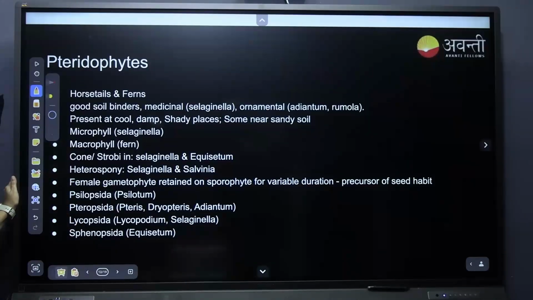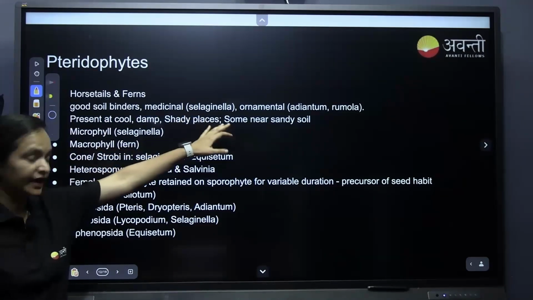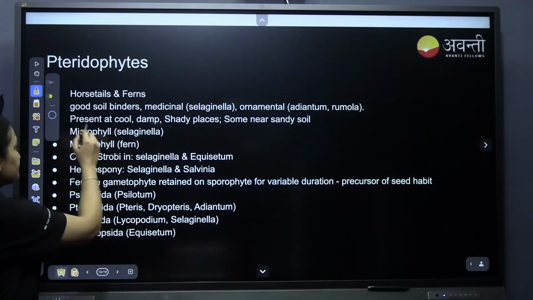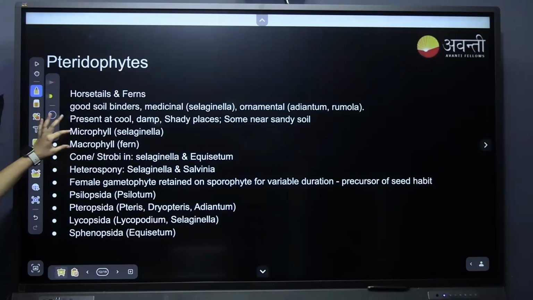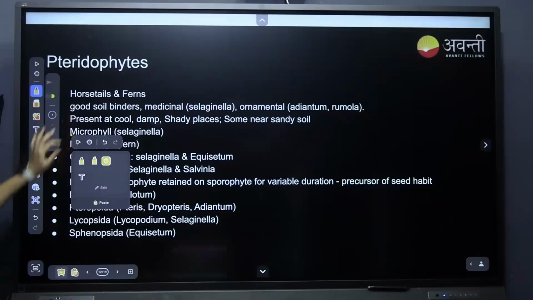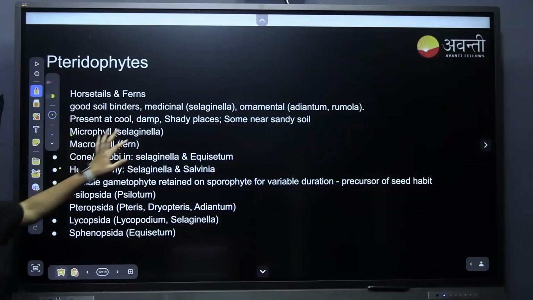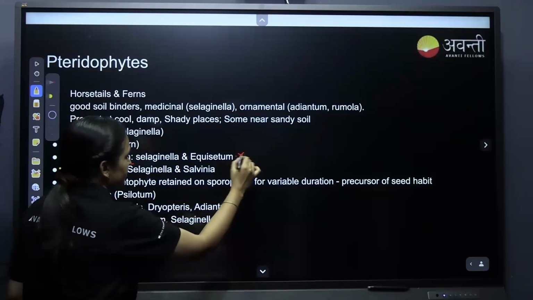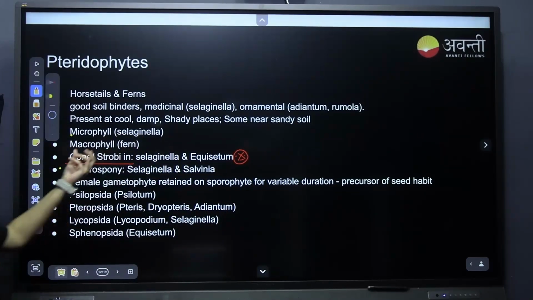Now coming to pteridophytes, otherwise also called horsetails and ferns, they are good soil binders. They have medicinal use, that is Selaginella, and ornamental use, that is Adiantum and Pteris. They are present in cool, damp, shady places. There are two types of leaves, microphyll and macrophyll: microphyll in Selaginella, macrophyll in fern. Cones and strobili are present in Selaginella and Equisetum. Please remember, this has been a previous year question: cones are present in Selaginella and Equisetum as a reproductive structure.